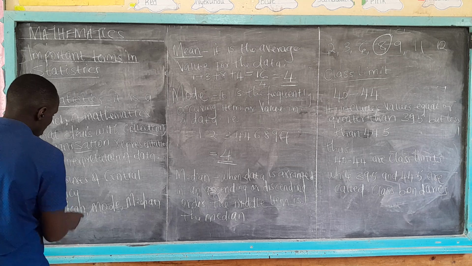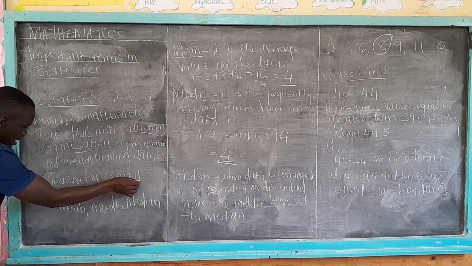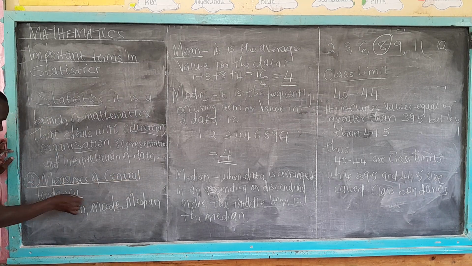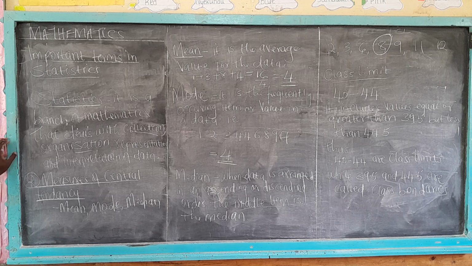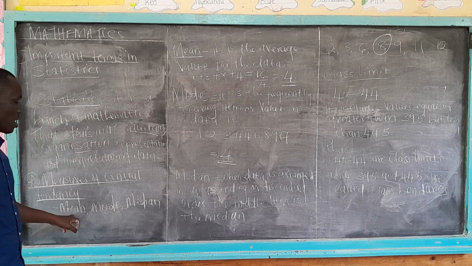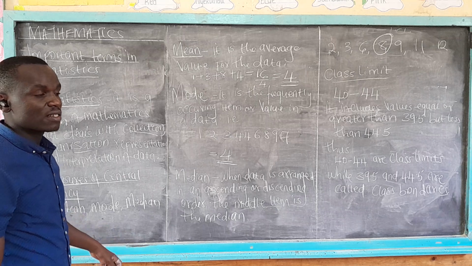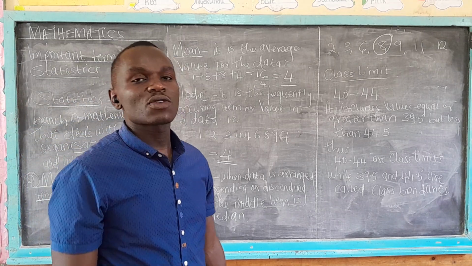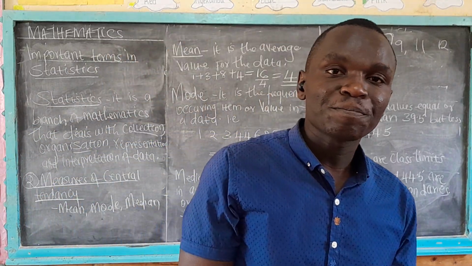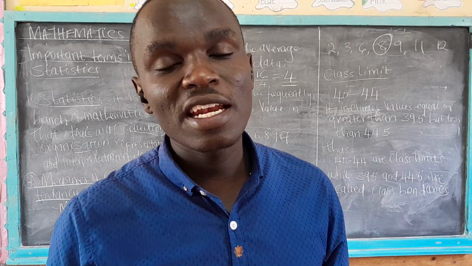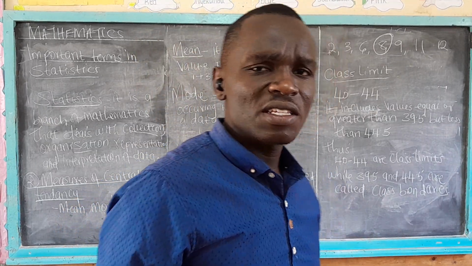Number two, we have the central tendency, the measures of central tendency. We have the mean, the mode, and the median. What is the mean?